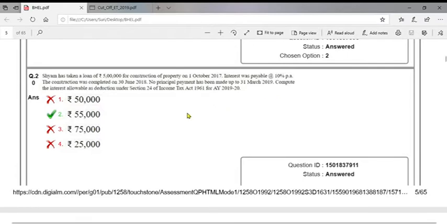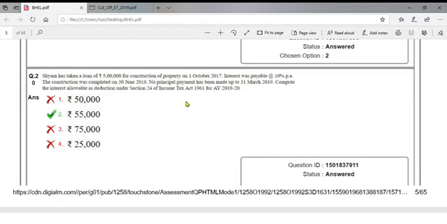So here, as preconditions, the house should be constructed within 5 years and interest shall be allowed on accrual basis. Even though the repayment schedule has not commenced, deduction shall be allowed on accrual basis, and any pre-construction interest shall be allowable in 5 equal installments.